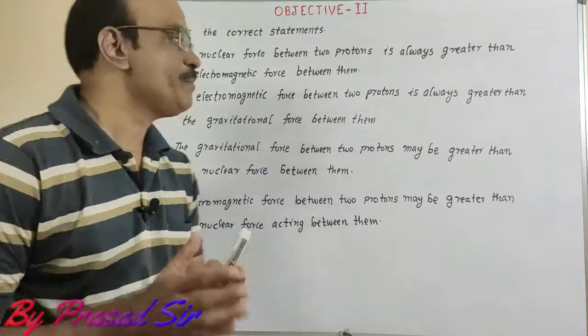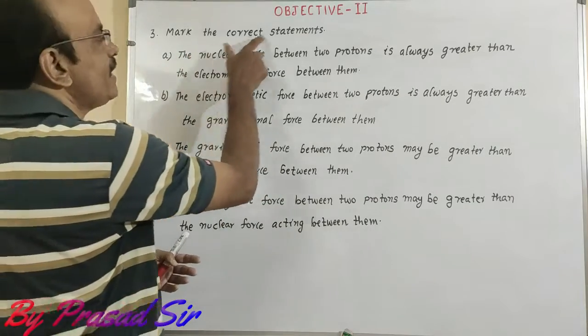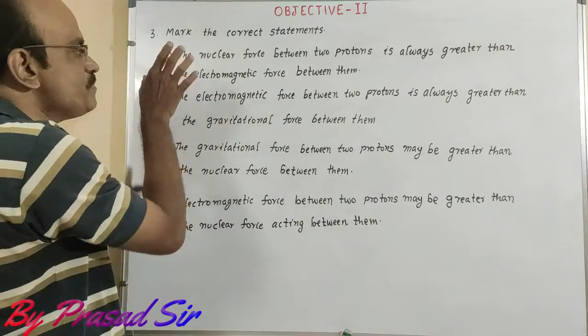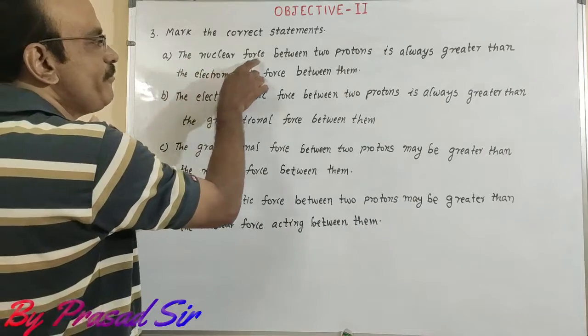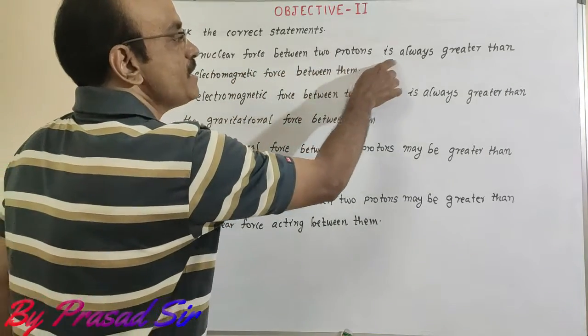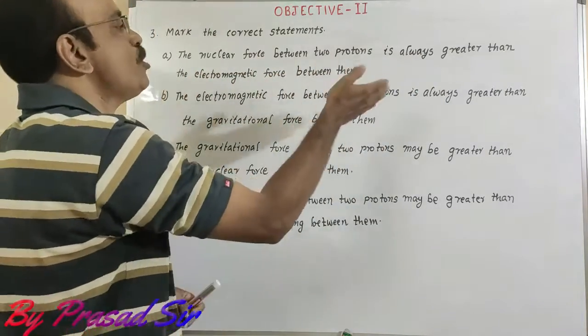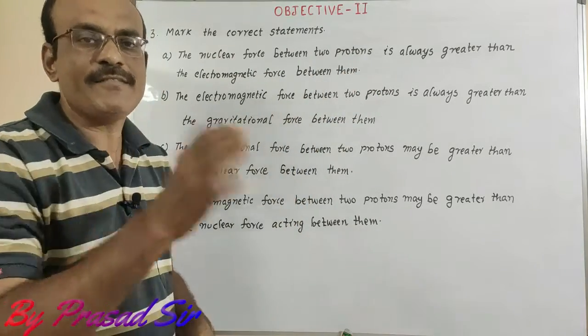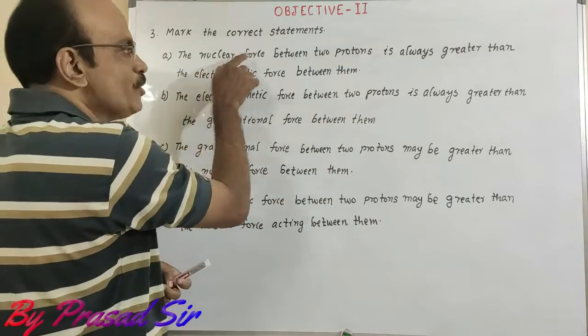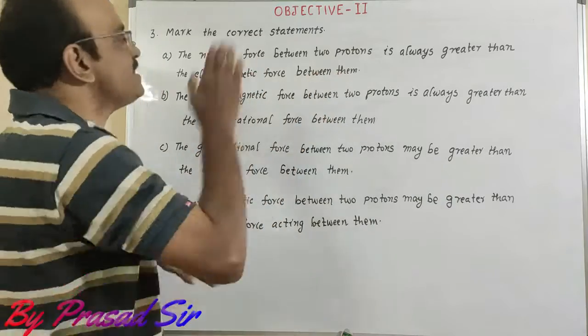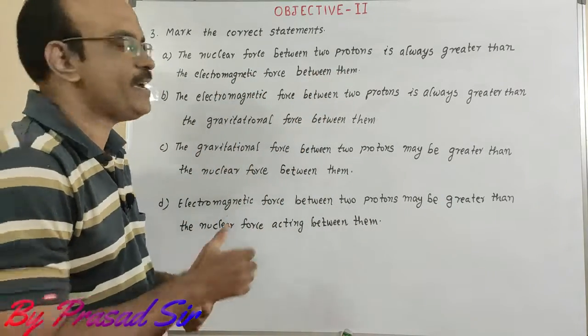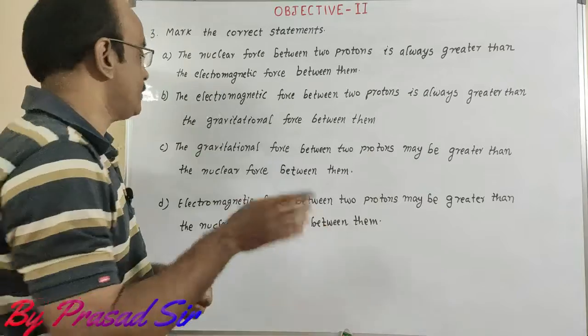Now the question number 3. Mark the correct statements. A. Observe carefully. The nuclear force between two protons is always greater than the electromagnetic force between them. It can never be possible. So that's why this option is wrong.